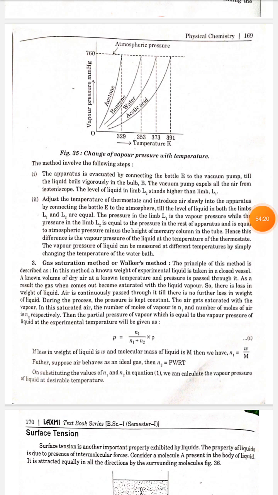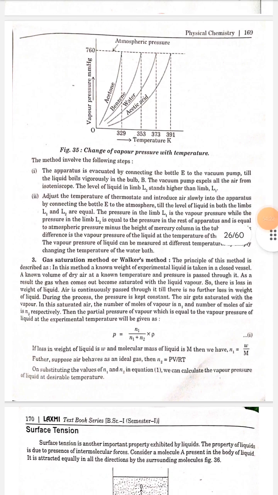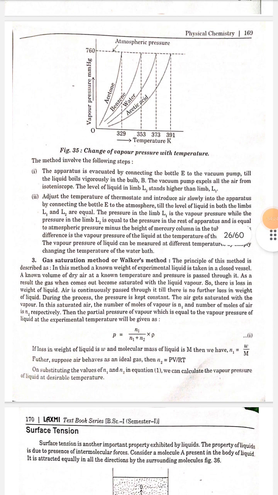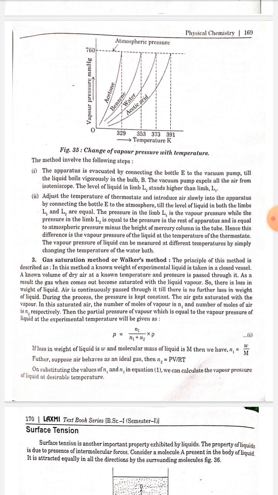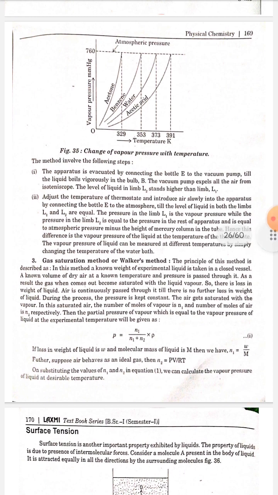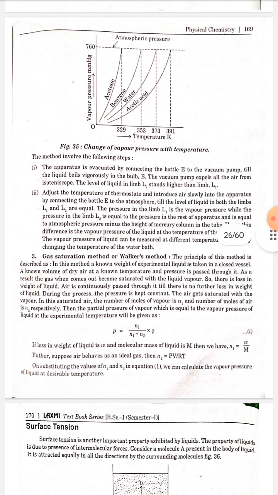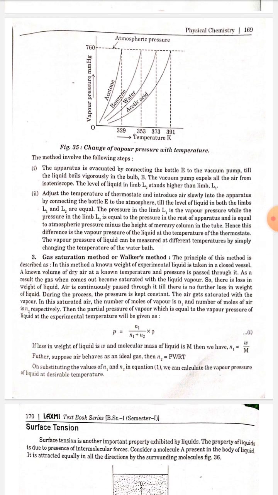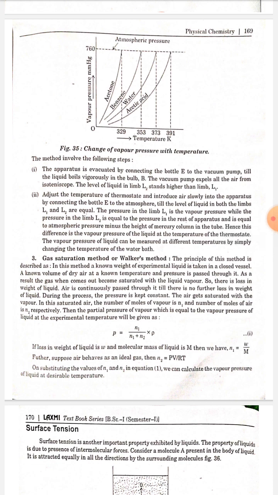The method involves the following steps. Number 1. The apparatus is evacuated by connecting the bottle E to the vacuum pump till the liquid boils vigorously in the bulb B. The vacuum pump expels all the air from the isotoniscope. The level of liquid in limb L2 stands higher than limb L1.